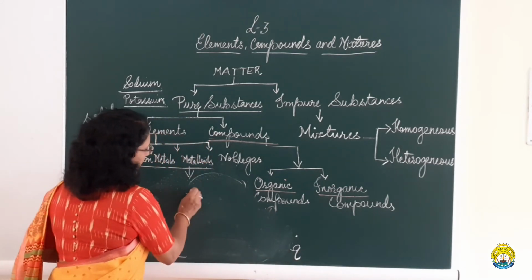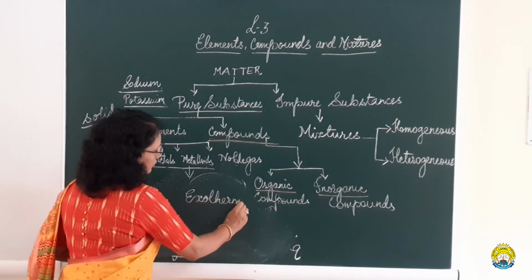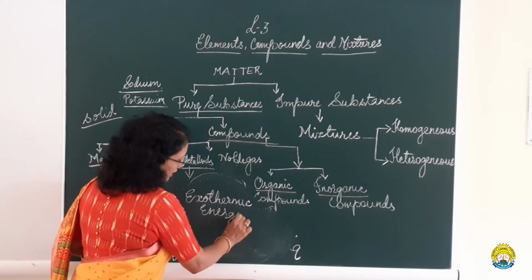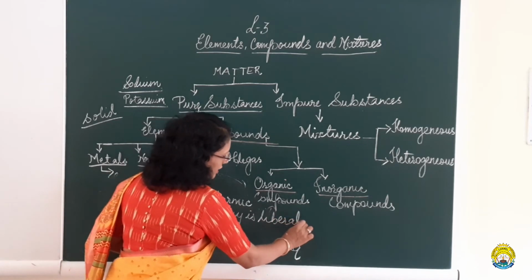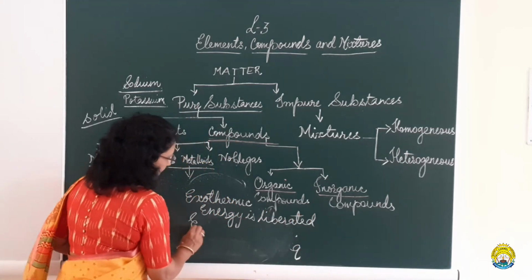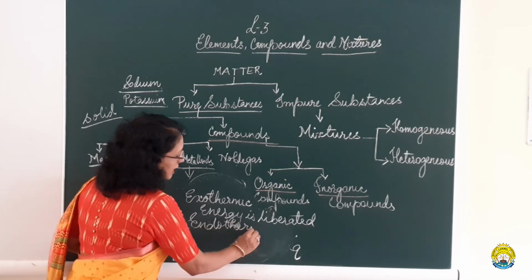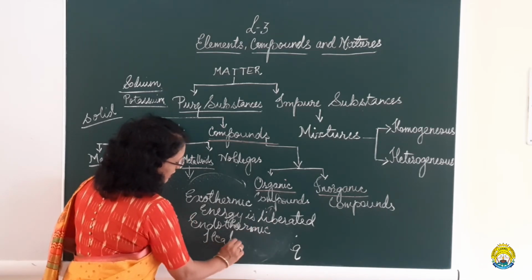One is an exothermic reaction, where heat energy is liberated in the chemical reaction. When you say endothermic, that means energy is absorbed. What is absorbed? The heat energy is absorbed.